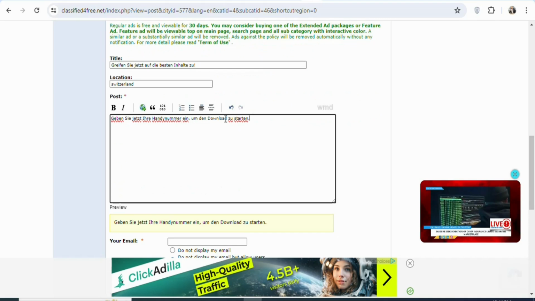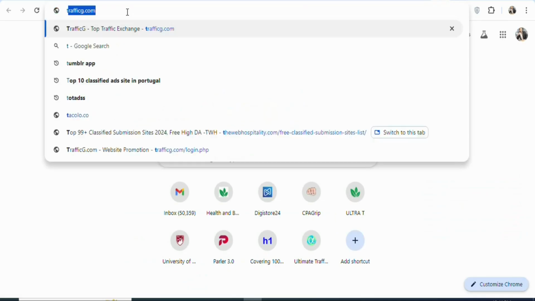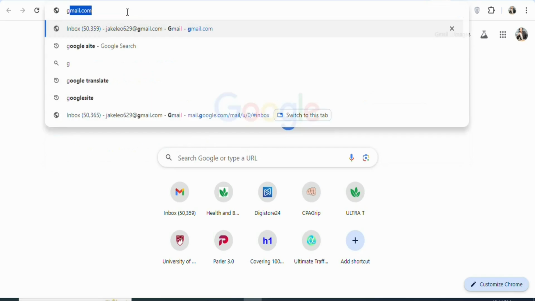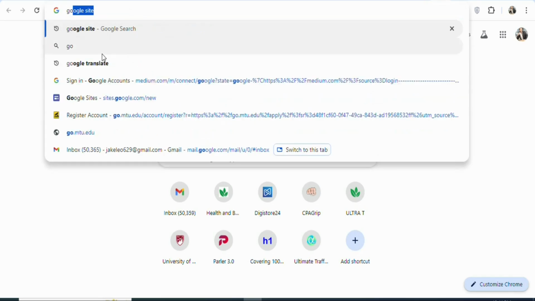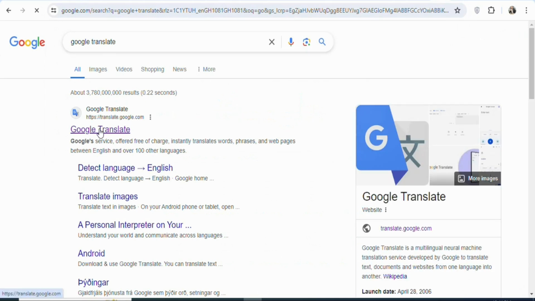Once you paste the description, the next step is to type a call to action so that when people are reading this, they can click on it and then enter the required details so that you'll be paid. To type a call to action, you need a translator. So what you have to do is come on Google and then search for Google Translate. Once you search for it, you can see it right here. Click on it. Once you click on it, click on the first site.